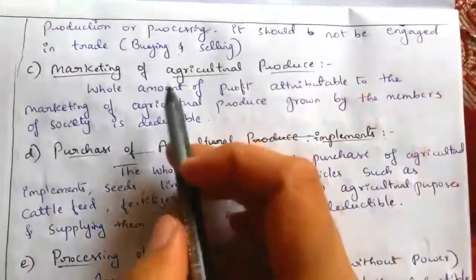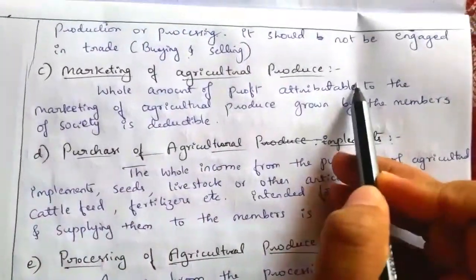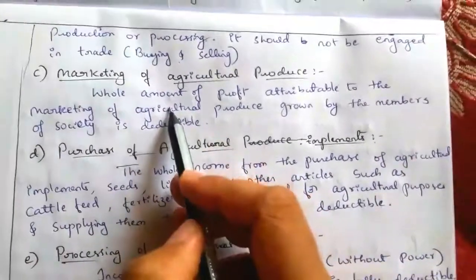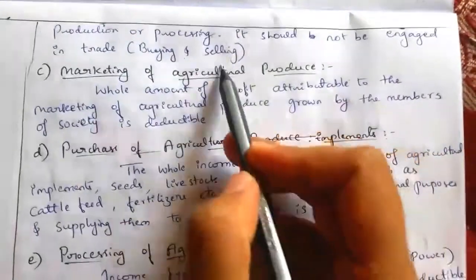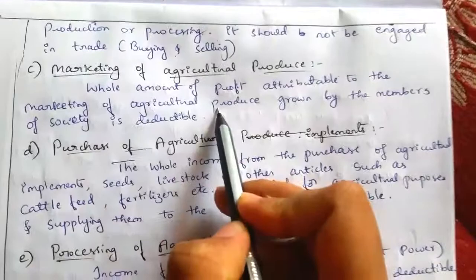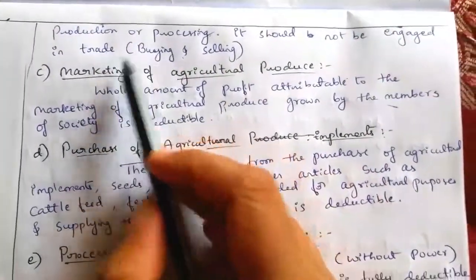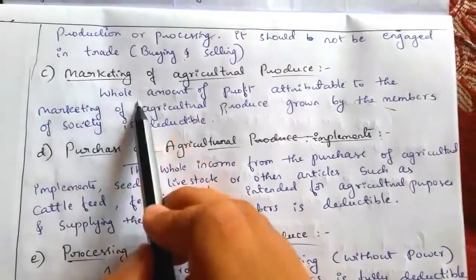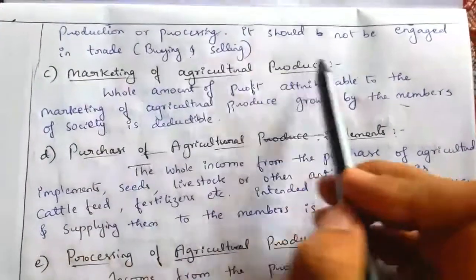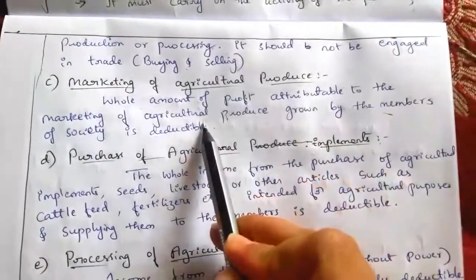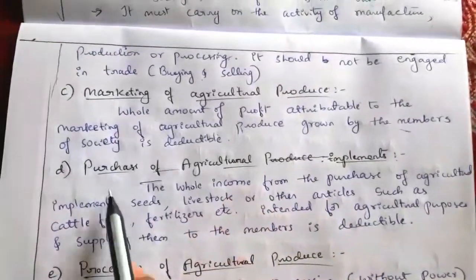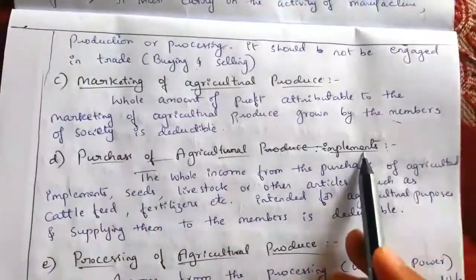Next point, C, marketing of agricultural produce. Here the whole amount of profit earned from the marketing of agricultural produce grown by the members of the society is deductible. Then next point, purchase of agricultural implements.